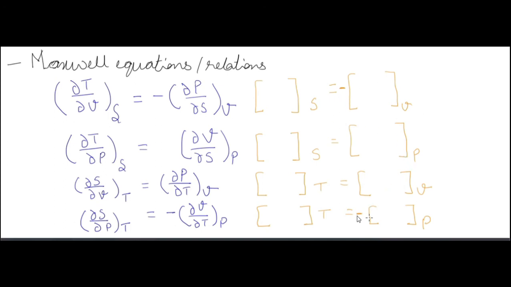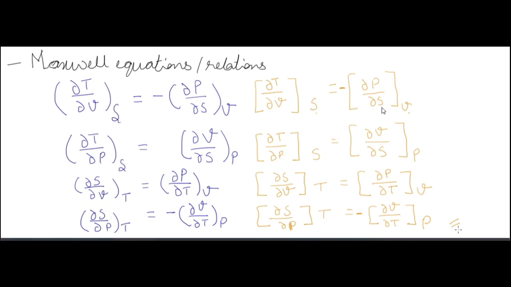Okay. Now you will see that the term that you are keeping constant on each side becomes the denominator on the other side. So if on the right side S is constant, it's dou S. Okay.